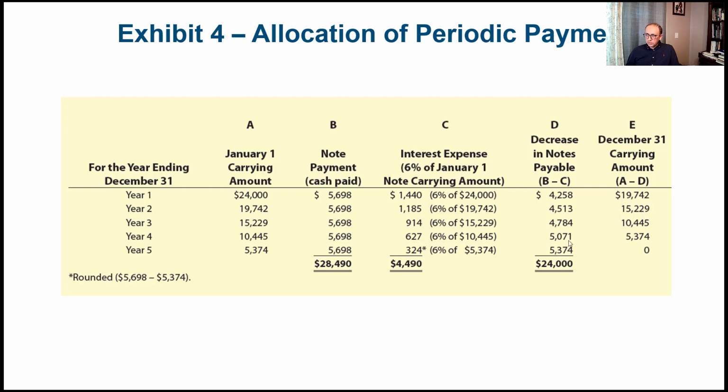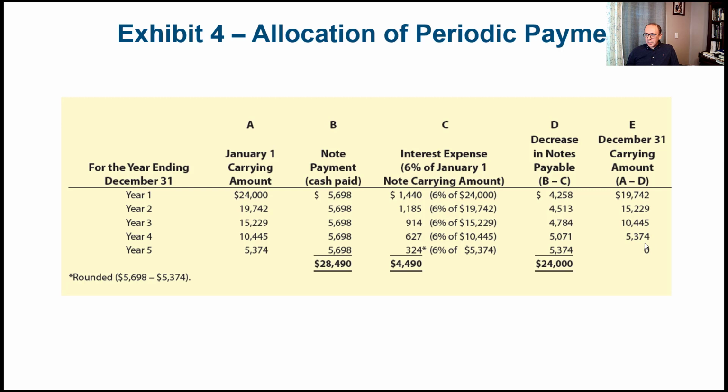And then you move it forward and you keep doing this, and at the very end the carrying amount should be 0. Sometimes because of fractions, the number might not be 100% accurate, so if we multiply 6% by 5,374, it might be slightly different from 324. But we have to round to bring the carrying amount at the very end to be 0.